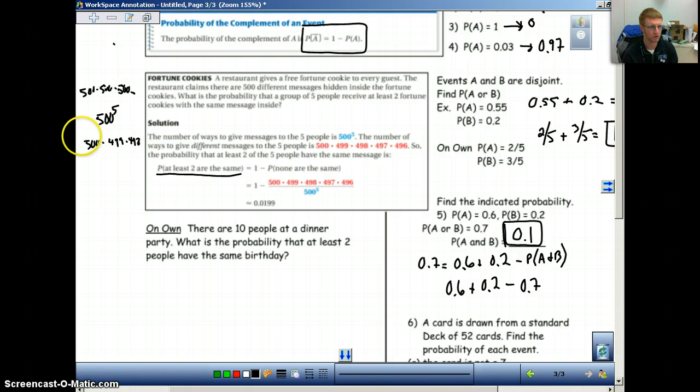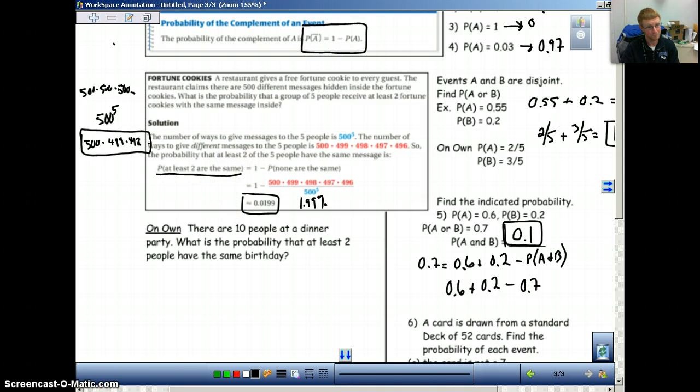Okay, so we can figure out how none are the same simply by doing this. We take this portion, assuming the number of ways where they're not the same, and we divide it by the total number. So this is the total ways that the 5 people can get messages, and this one is the total ways they can get 5 different messages. So if you divide those, the 500 times 499 all the way to 496, divided by 500 to the 5th power, this is what you get. Now if you change that to a percentage, that would be 1.99%. So you have a 1.99% chance of 2 of the 5 people getting the same message.